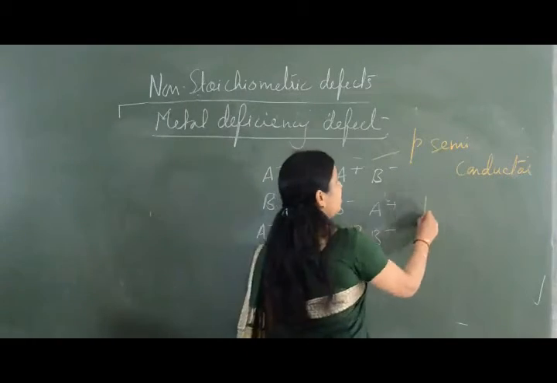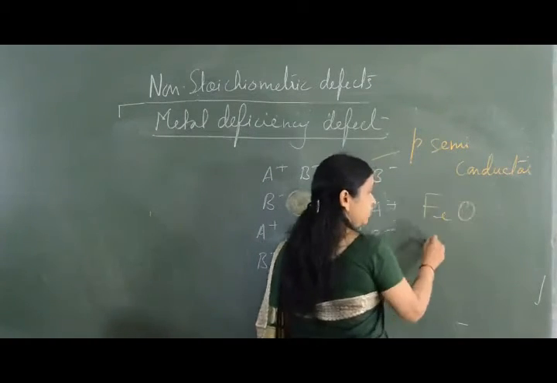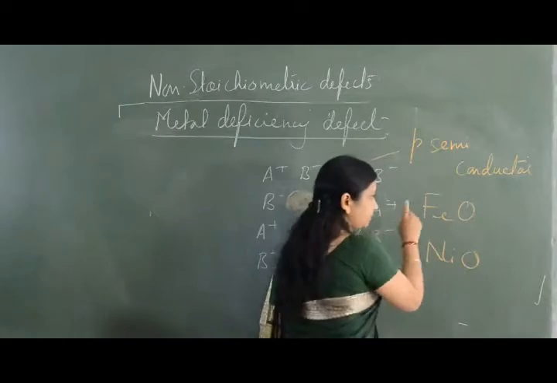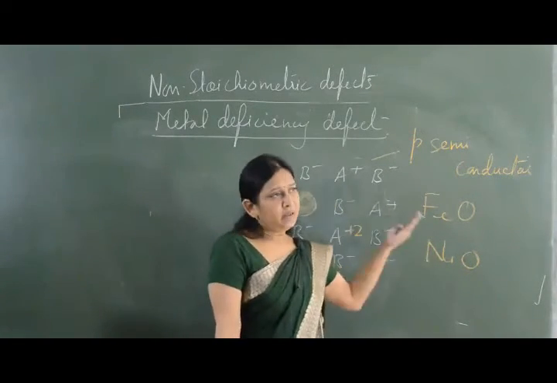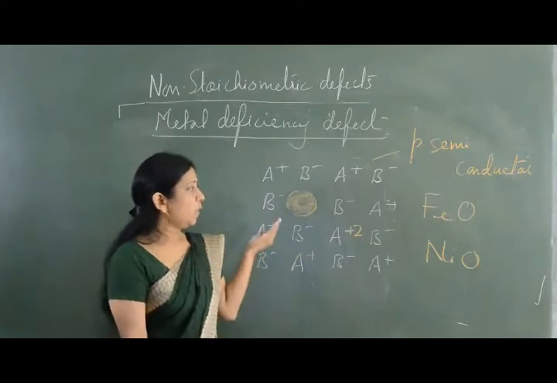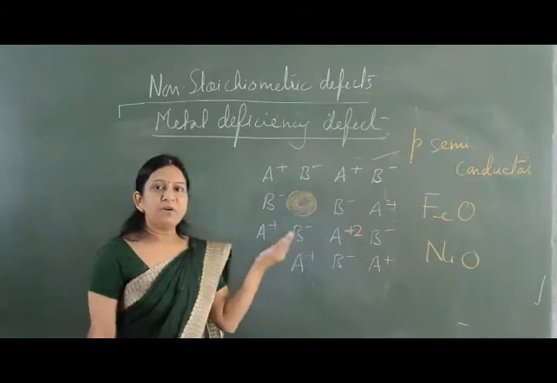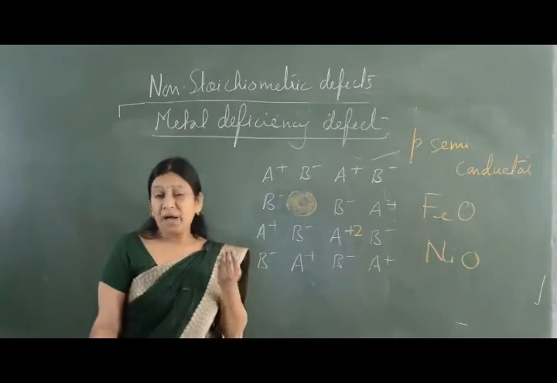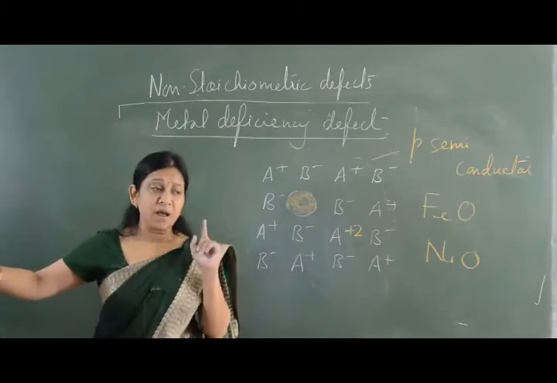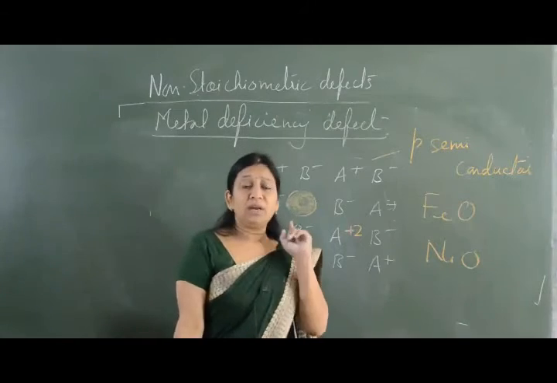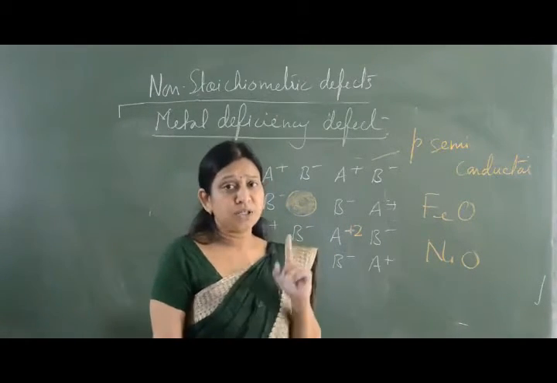For example, it can be given by iron, nickel. So if the crystal is of iron oxide or nickel oxide, this defect can be given. Why? Because it is only given by transition metals. Why is it given by transition metals? Because only in transition metals can the metals exist in variable oxidation state.